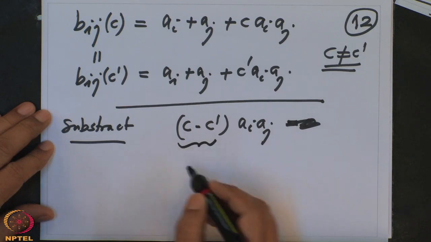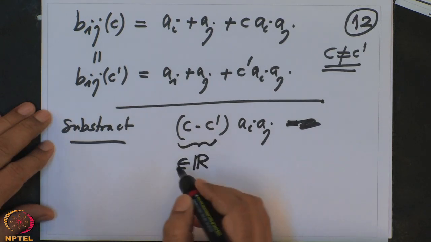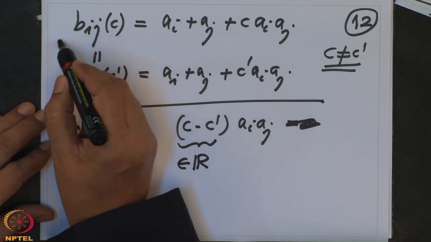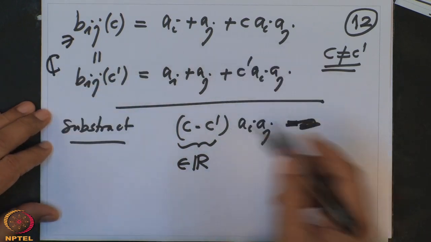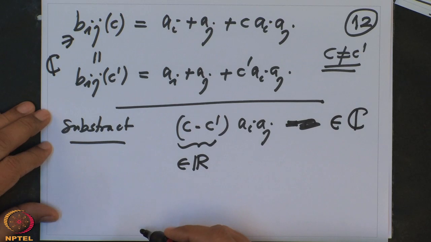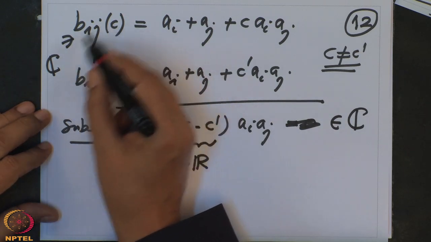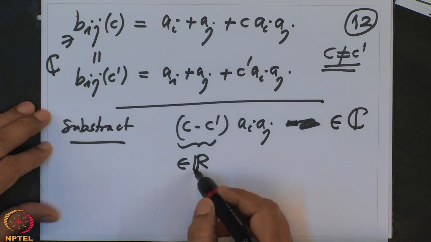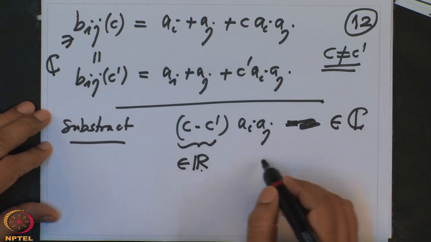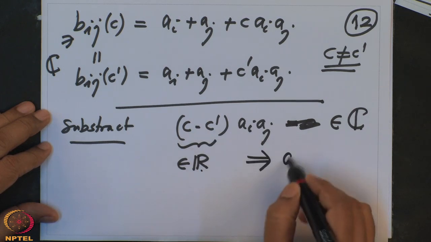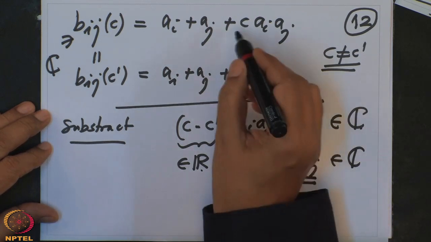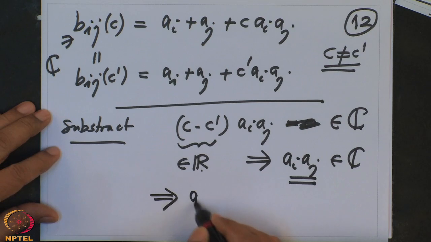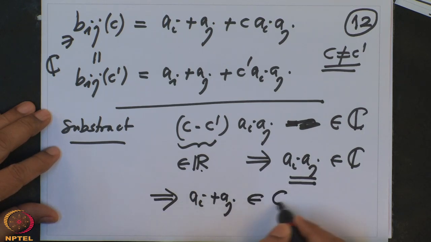So c and c prime are real numbers, and we know they are complex numbers. So the subtraction will also be a complex number, because we are assuming this by induction. So this is a complex number, this is a real number, and this is non-zero. Therefore I can conclude the product a_i a_j belongs to the complex numbers. Since c is a real number, I can conclude immediately a_i plus a_j is also a complex number. So I got a pair.